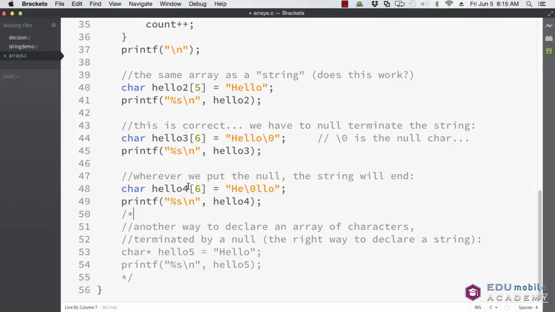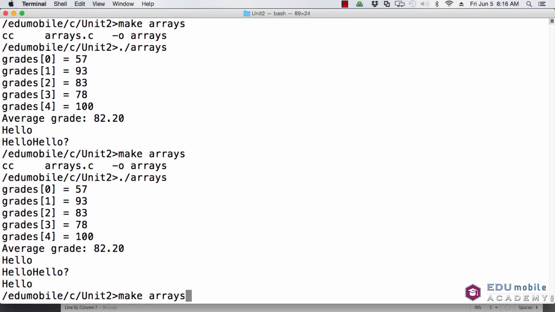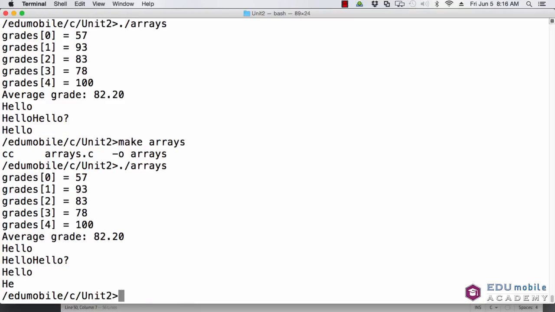So again, char hello4[6] is he backslash 0 LLO. And I can just say this as he null LLO. And then if I print that out, it will print he and stop right there. So, important stuff. We're learning a bit more about what a string actually is. There we go. So a string is a series of characters terminated by a null, at least in C.